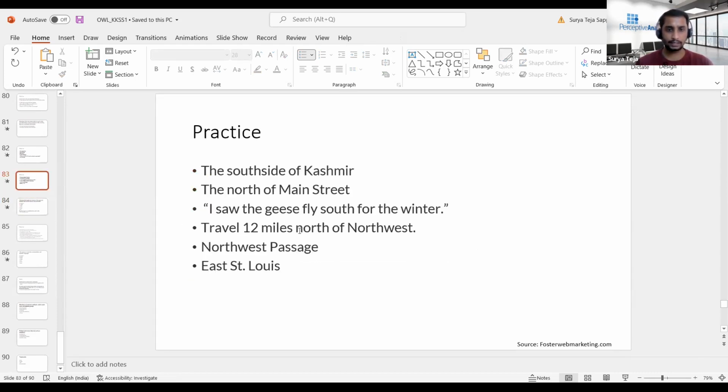So this is about the directions. Does anyone have any doubts in capitalizing direction names or region names?